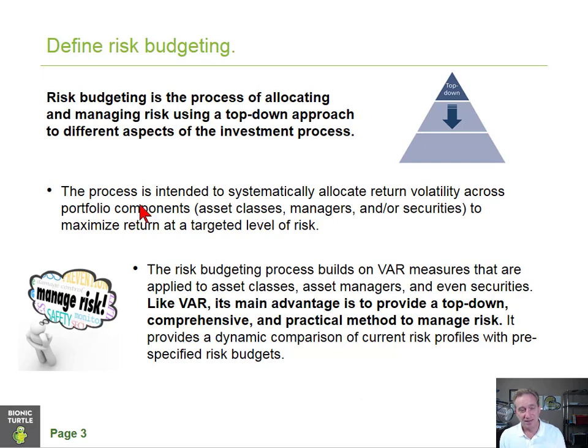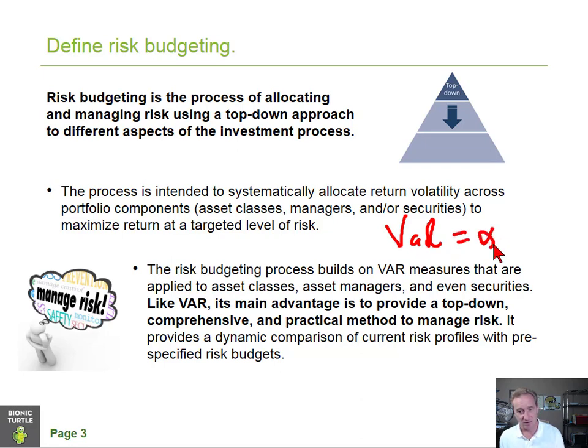And you will also recall that in general, we can think of VaR as a multiple or scaled version of volatility. And so risk budgeting can be the scaling or allocation, really, either of the VaR or the volatility, because after all, the VaR is just a multiple of the volatility in our general, simplistic, normal-based perspective. So this process is intended to systematically allocate return volatility, and so again we could substitute in here VaR quite validly, right? And I'll just note that just in case, so that I leave no doubt here.